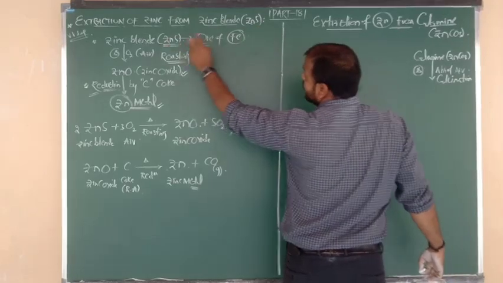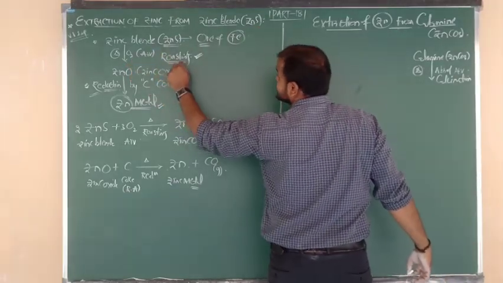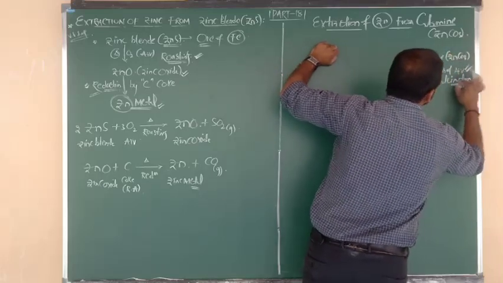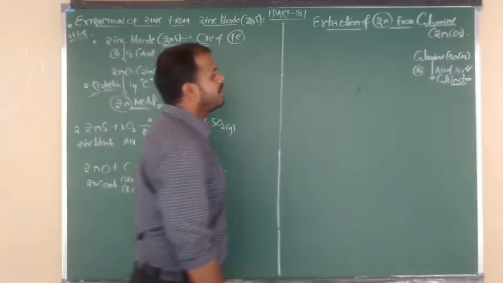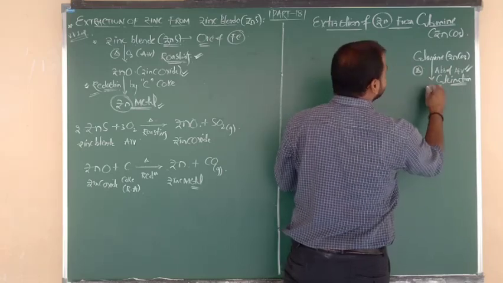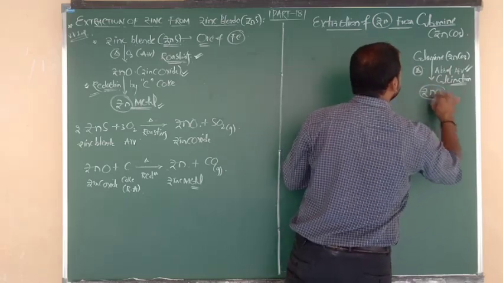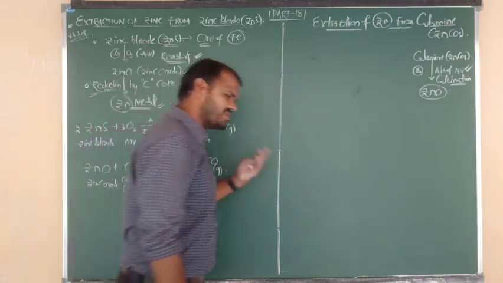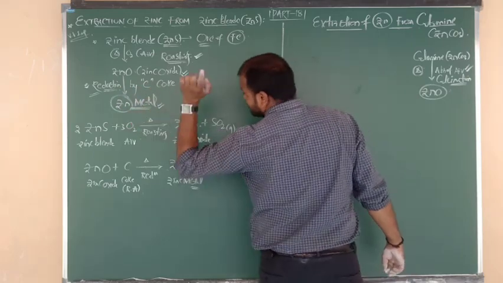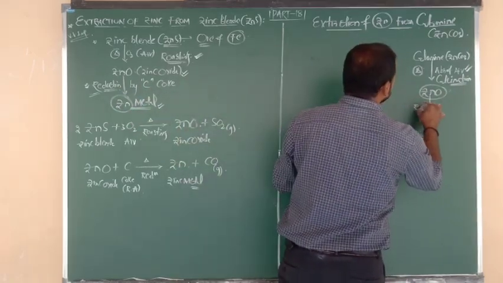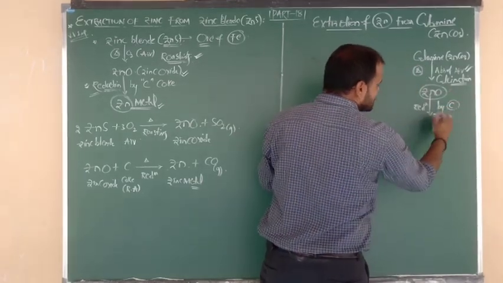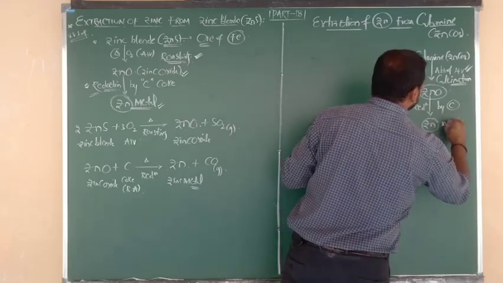What about sulfide ores? They are heated in the presence of air, and that is roasting. But for carbonate ores, they are heated in the absence of air, and such a method is calcination. Carbonate ores upon strong heating in the absence of air change into the metal oxide, which is the same zinc oxide. Now zinc oxide undergoes the second step, reduction by carbon, and is reduced into the zinc metal.